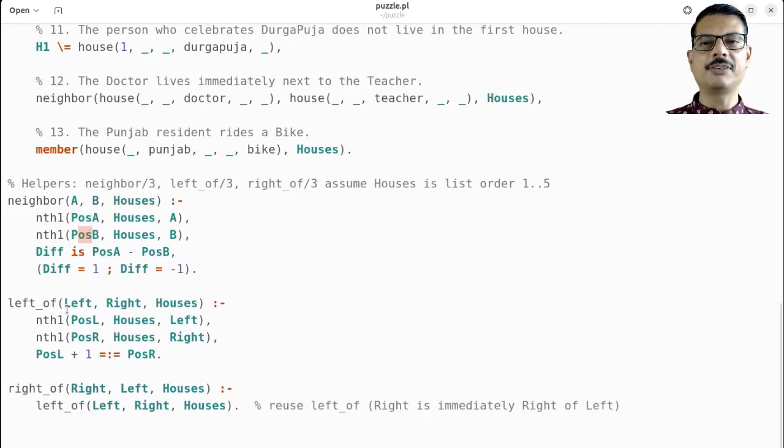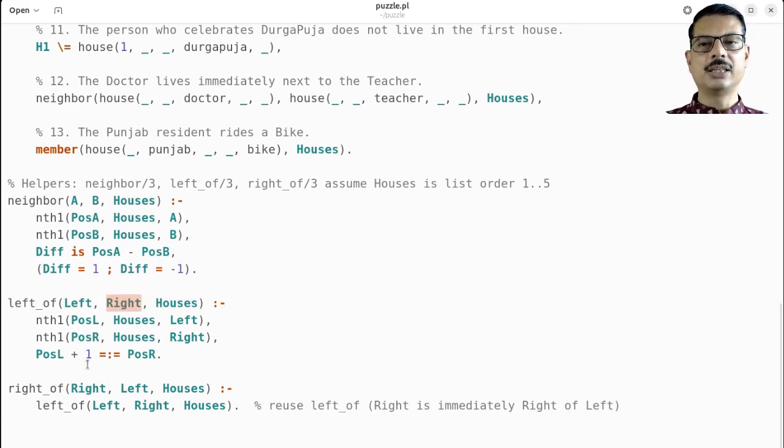Then we have this left of. So when do we say the first thing is on the left side of right? We again make use of the nth1 predicate, and we are getting the position of left in PosL, and we are getting the position of right in PosR. And if you add 1 to PosL, you must be able to get PosR. Then only we'll say that this left is indeed on the left side of right.